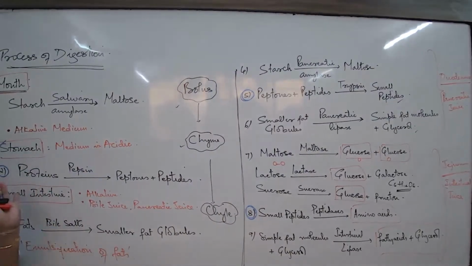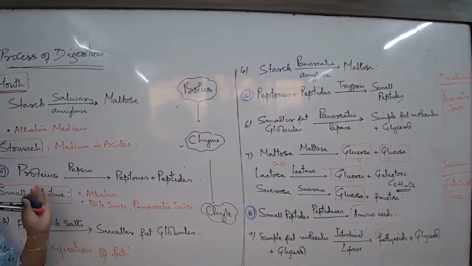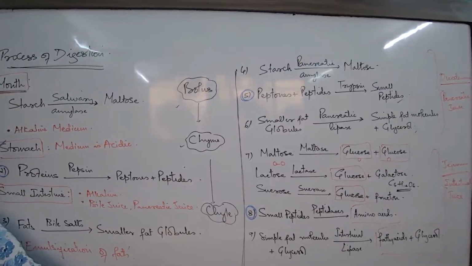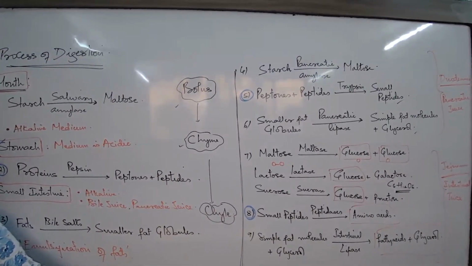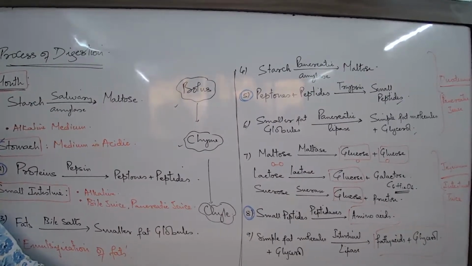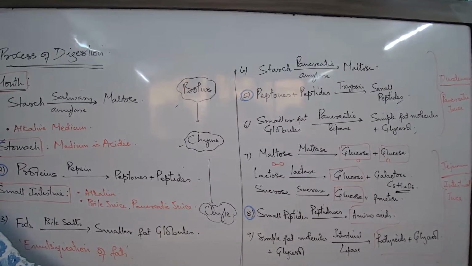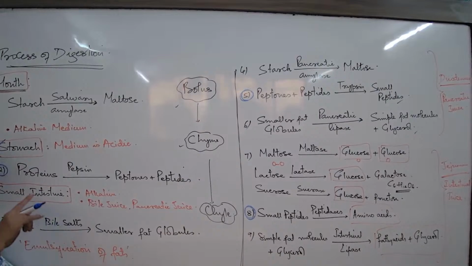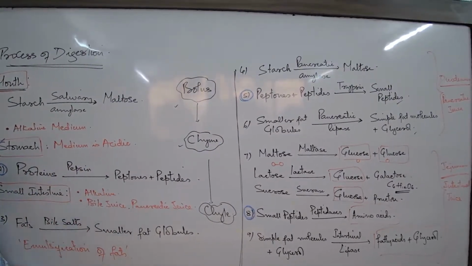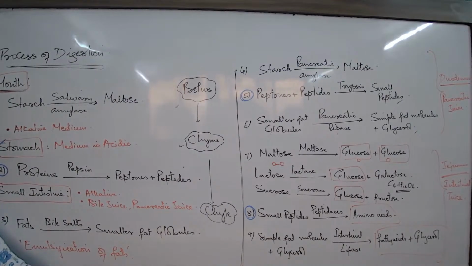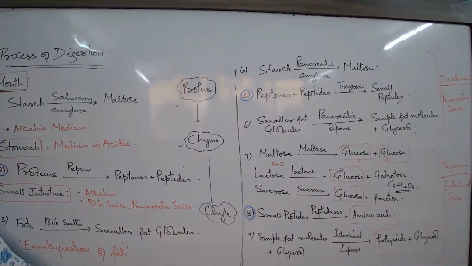The entire story you will never get in your paper. It's a vague, elaborate thing that never comes. But you will come across questions like: explain the process of protein digestion in the human alimentary canal. Then you should know where to start. Protein digestion starts in the stomach with the help of gastric juice. The pepsinogen gets activated. This is an introduction you write in 4-5 lines. These equations you can write. The first equation, a little bit, 2 lines on it. Second equation, 2 lines on it. Third equation, 2 lines on it. The conclusion should be: proteins are completely broken down to amino acids, which are the simplest form of digestion.